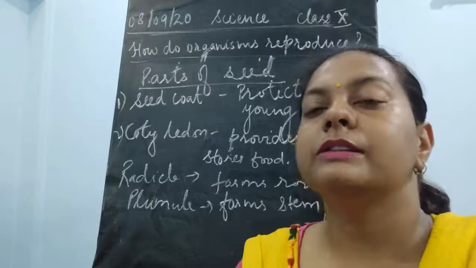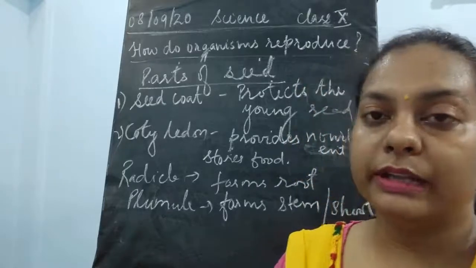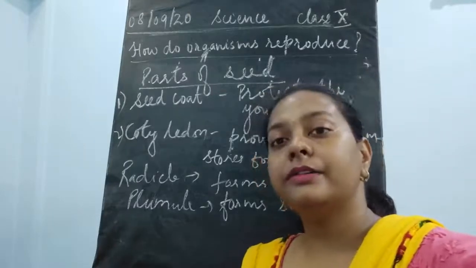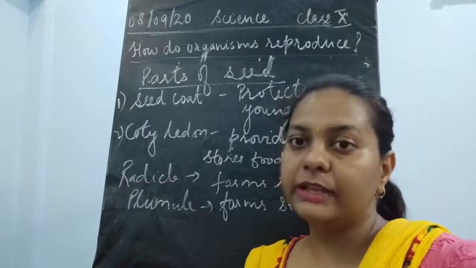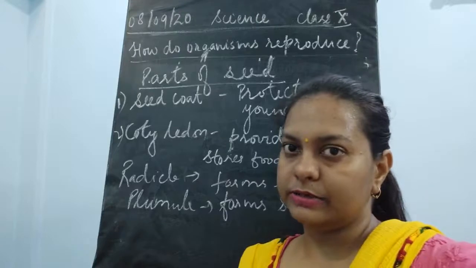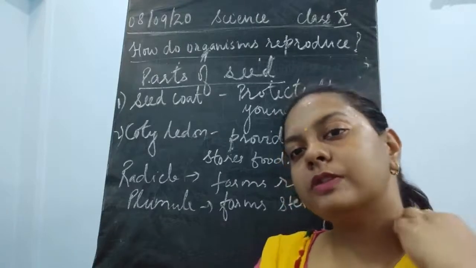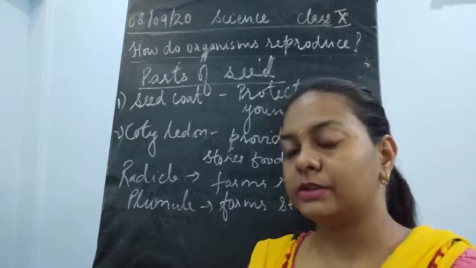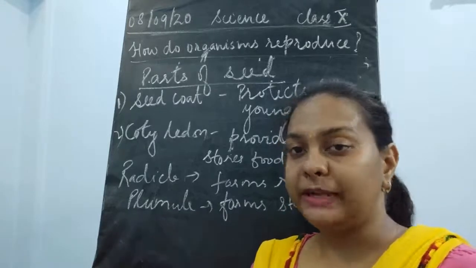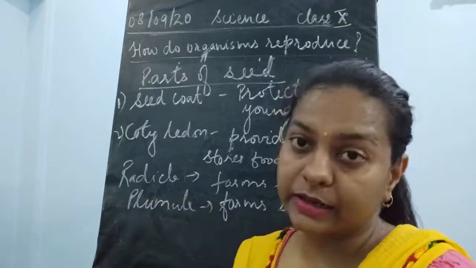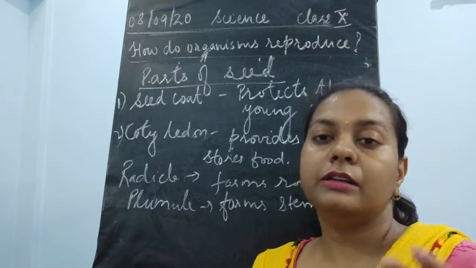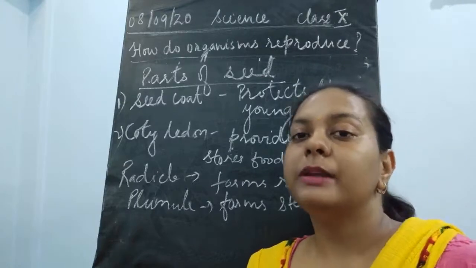You can see that different seeds are also present. These seeds are of different types, and you could easily recognize whether it is a monocotyledonous seed or a dicotyledonous seed. Monocotyledonous plants also have different structures and different characteristics. We have already studied that in ninth class: leaf venation, then the root system is different. So many things are there.